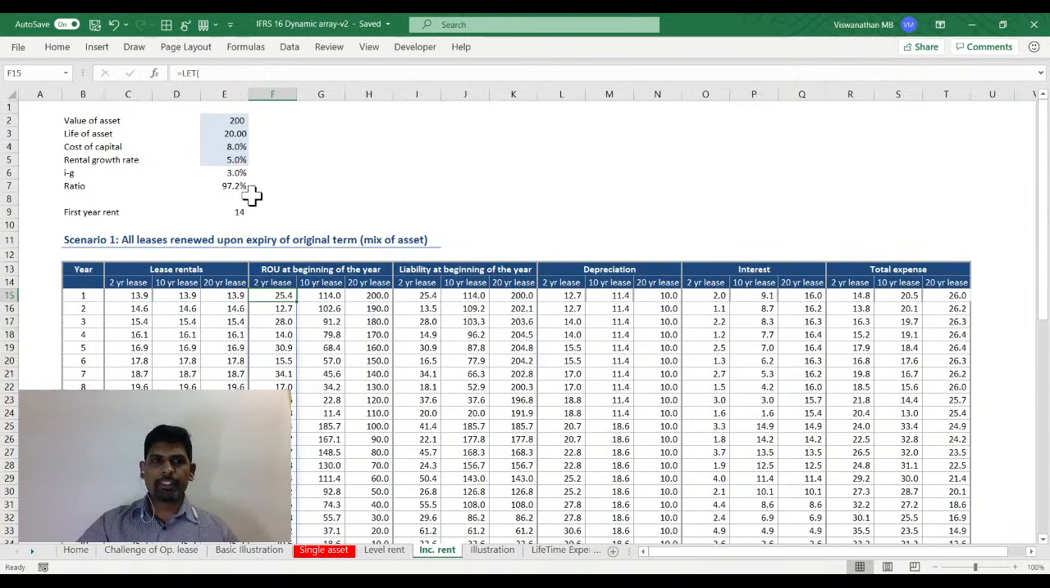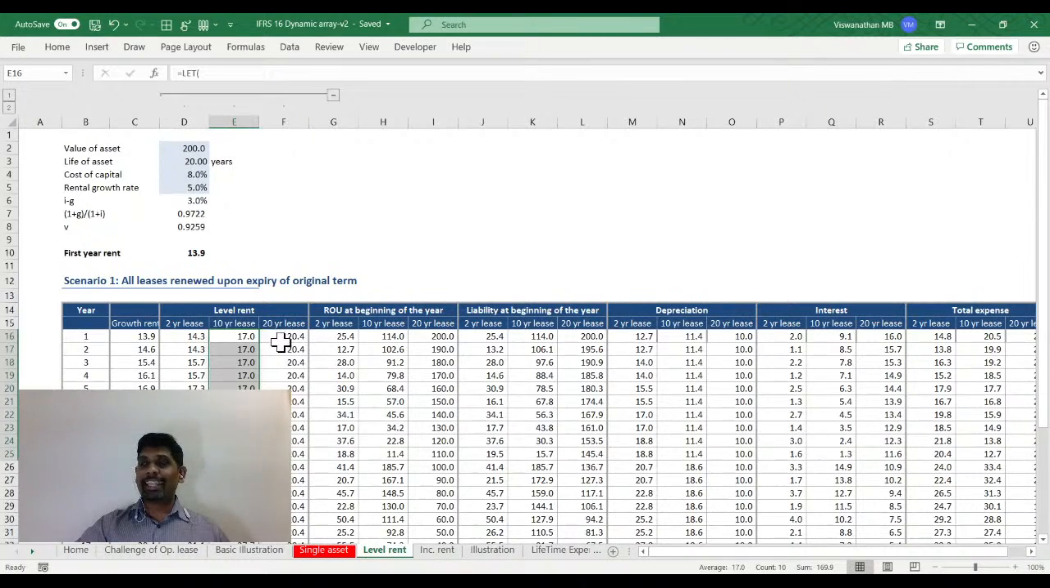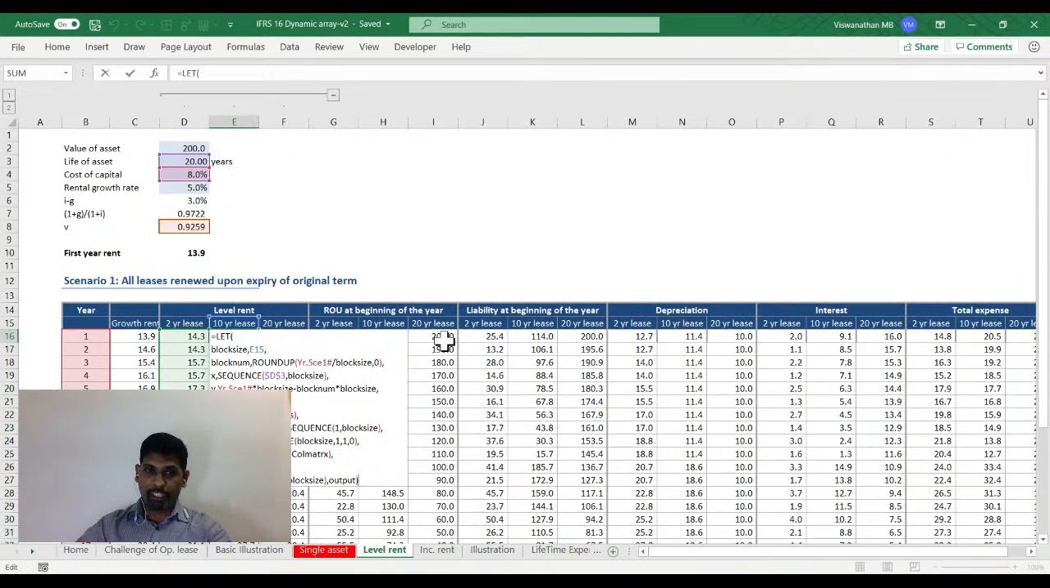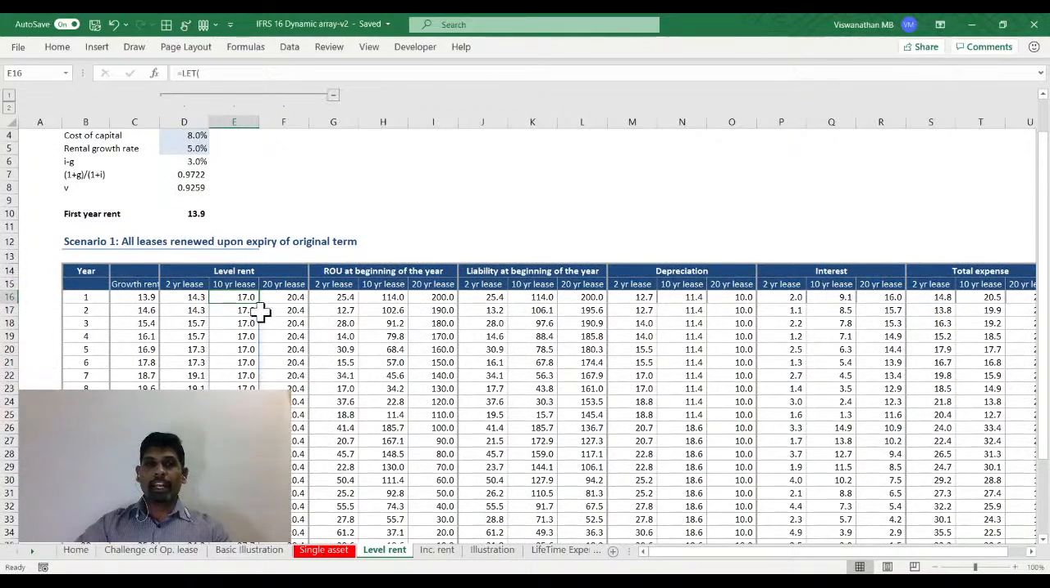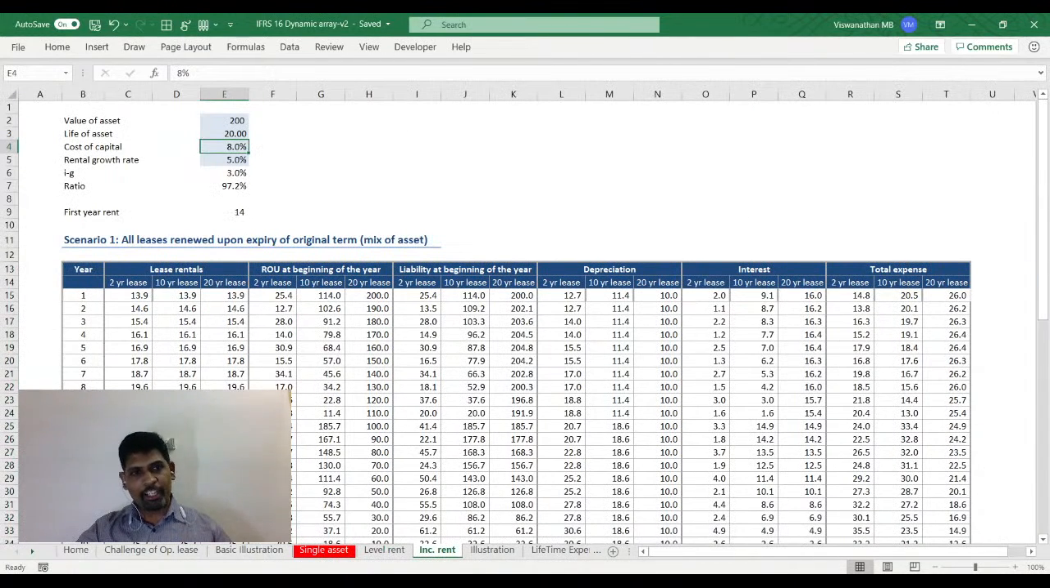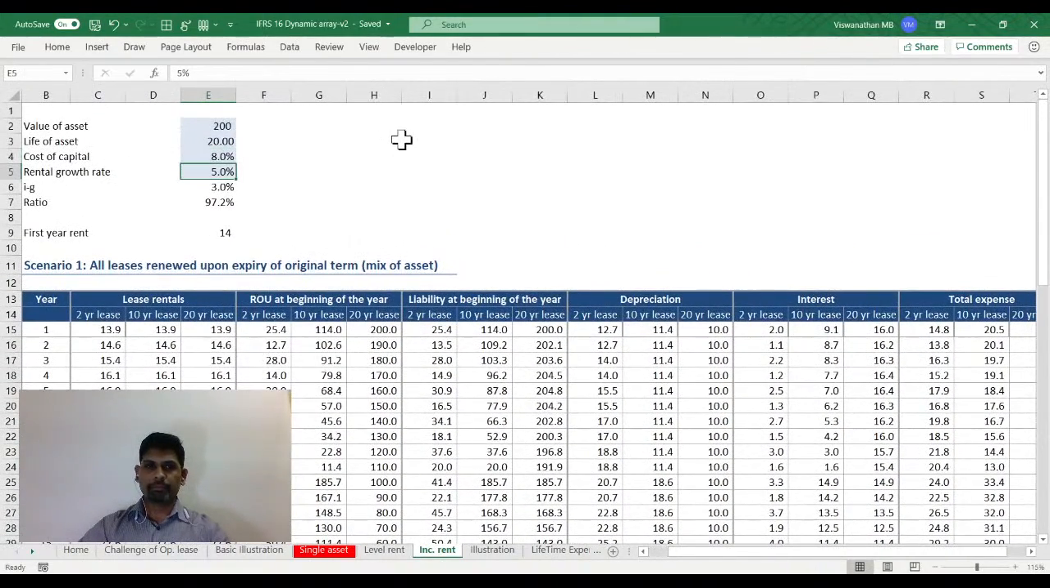What I'm going to assume here is, let's say I have a property that's worth 200 million, and the life of the asset is 20 years, with the cost of capital being 8%. Now, how do we charge the rent? The rental can be a level rent, which means I could assume that we'll be charging the same rent all through the life of the asset. But most of the time, we are going to come up with an inflation clause. So what I'm assuming is that the rentals will be increased by 5% per annum.